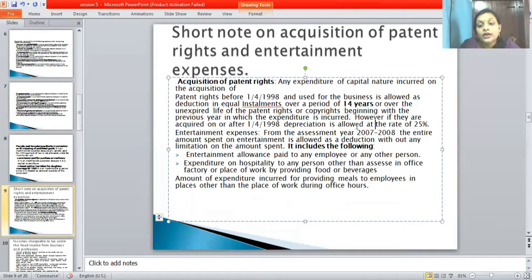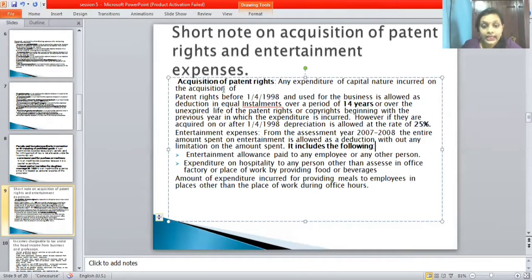However, if they are acquired on or after 1/4/1998, depreciation is allowed at the rate of 25%. So how many percent have they mentioned? 25%. This percent you should remember. In case you write 30%, it will be wrong. So I'll be highlighting this point. 14 years and 25%, you should remember that one.